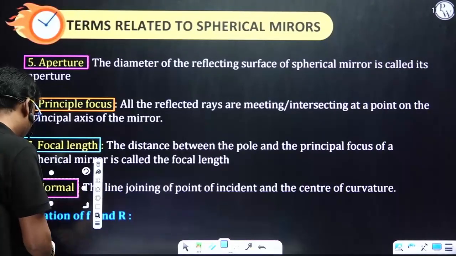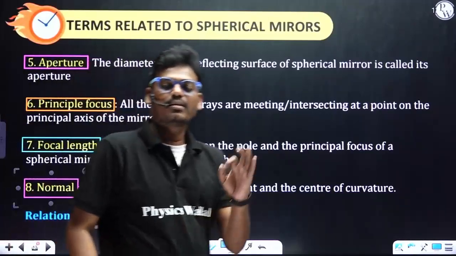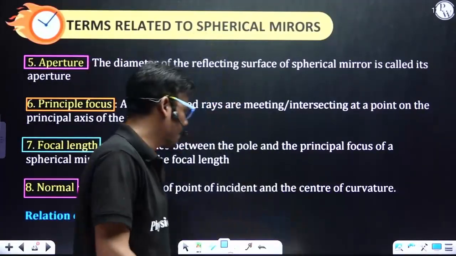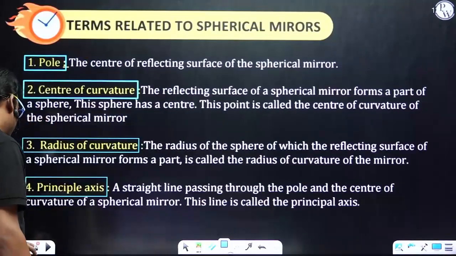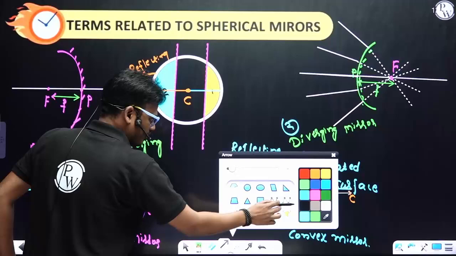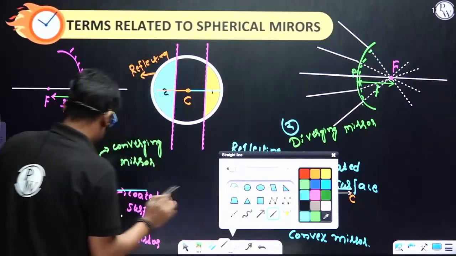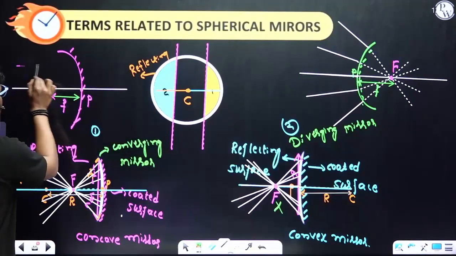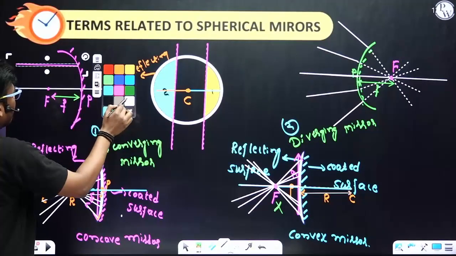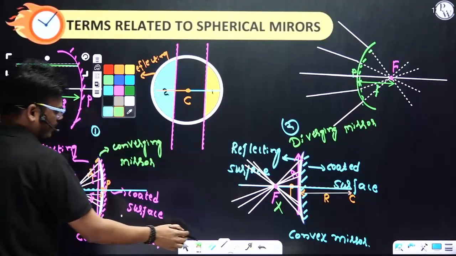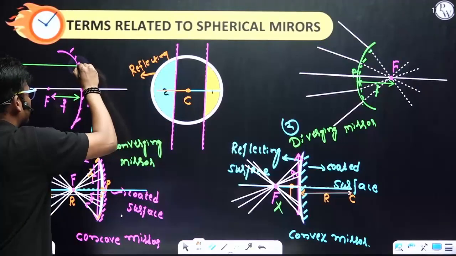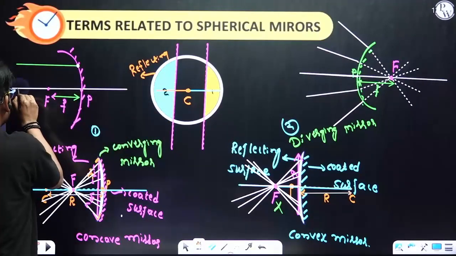And the next one, normal. What is this normal? It is the line joining the point of incidence to the center of curvature. What is the center of curvature? Let me consider this is the incident ray, in green color, and this is the point of incidence, and this is the center of curvature.